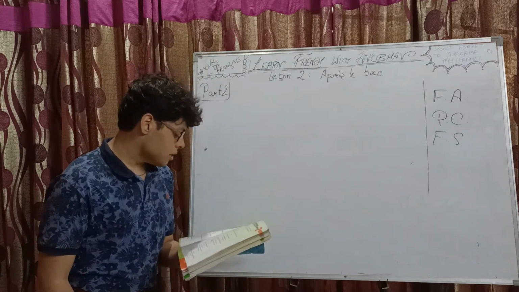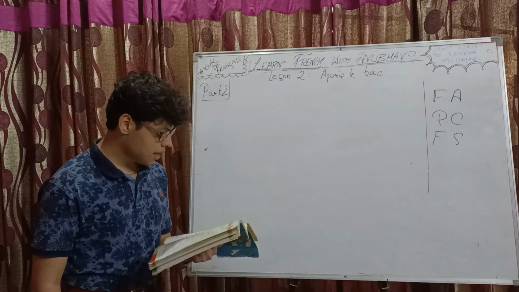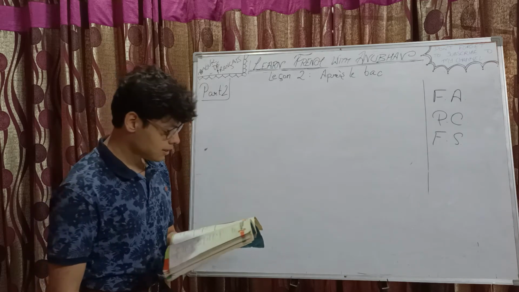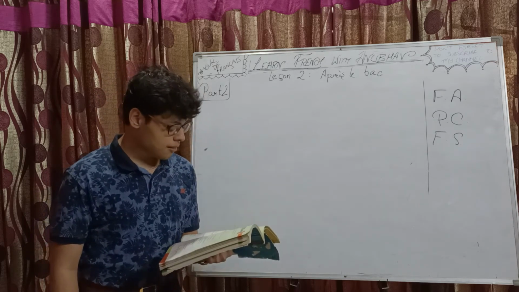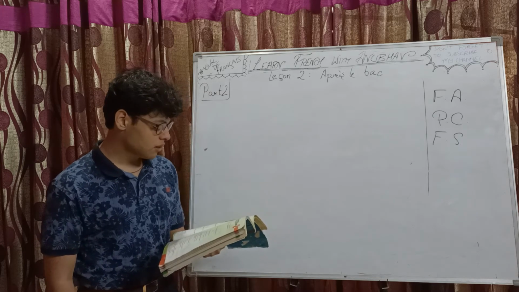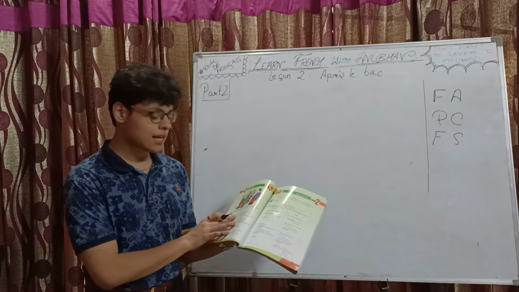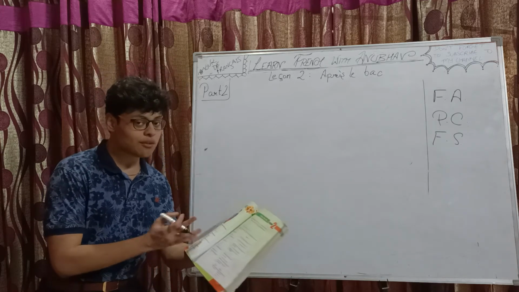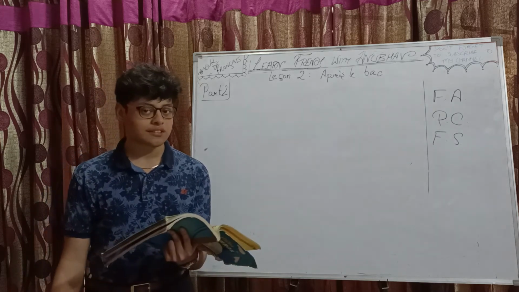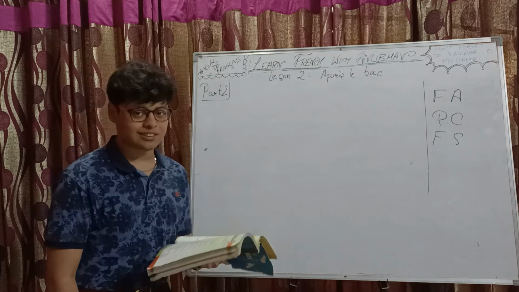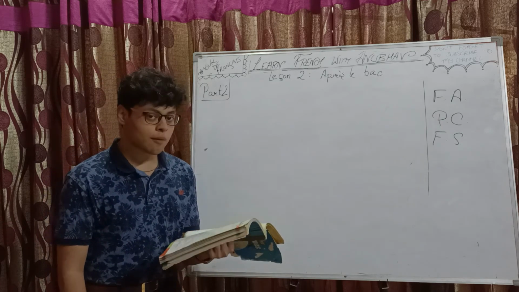Questions to you. Complète le dialogue suivant à l'aide des mots donnés ci-dessous. So, complete the following dialogue with the help of the words given below. Verbs are already given in conjugated form. It's just that you need to select the verb. So of course we will be writing the answers only here. Fine, we need to complete the dialogues.